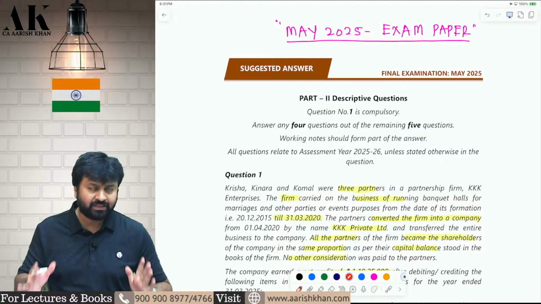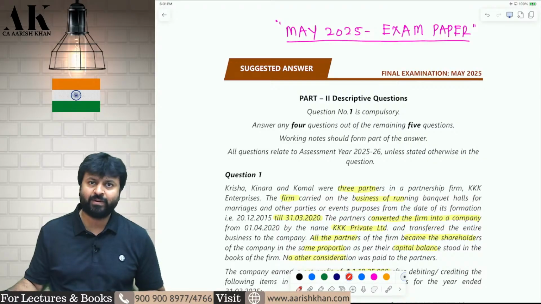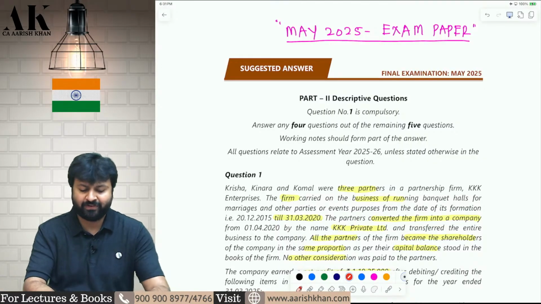Is everyone clear with the first RTP? Please let me know so that I can go ahead with the May 2025 paper now. Please tell me fast.